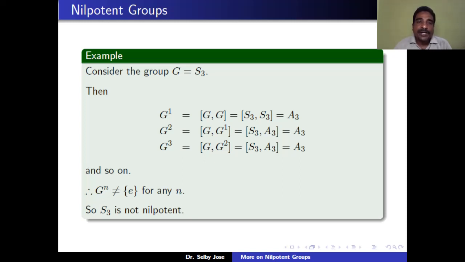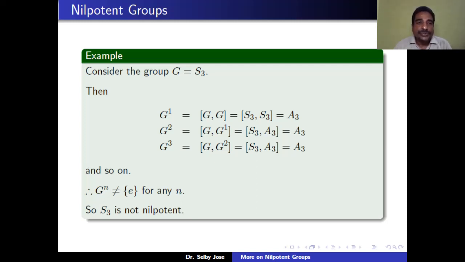But S3 is non-abelian, and we know that the commutator subgroup of G is identity if and only if G is abelian. So the commutator subgroup of S3 is not equal to the identity. Therefore, the commutator subgroup of S3 is equal to A3.